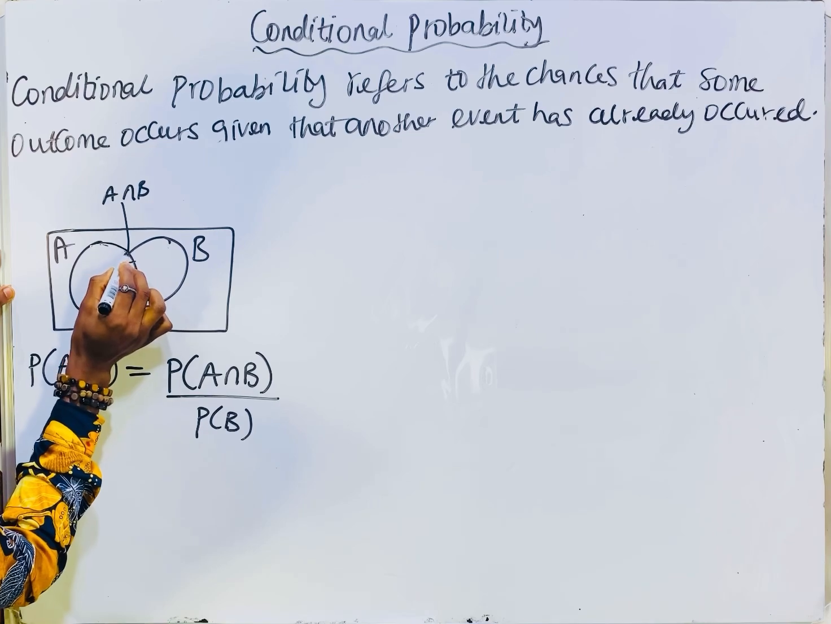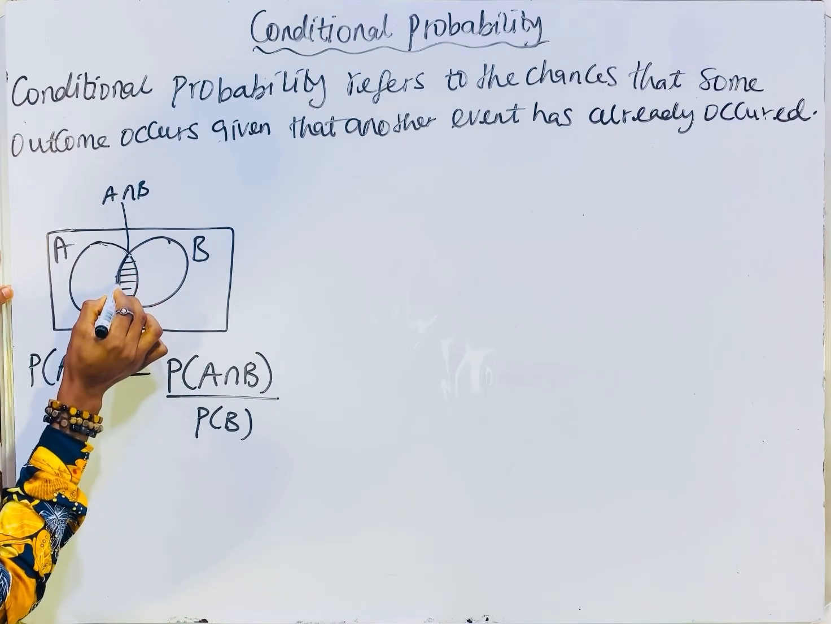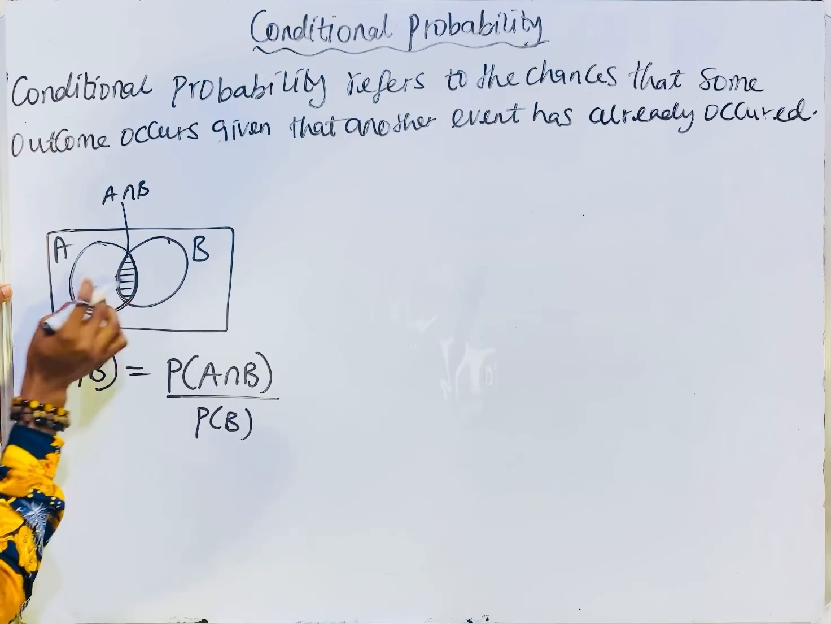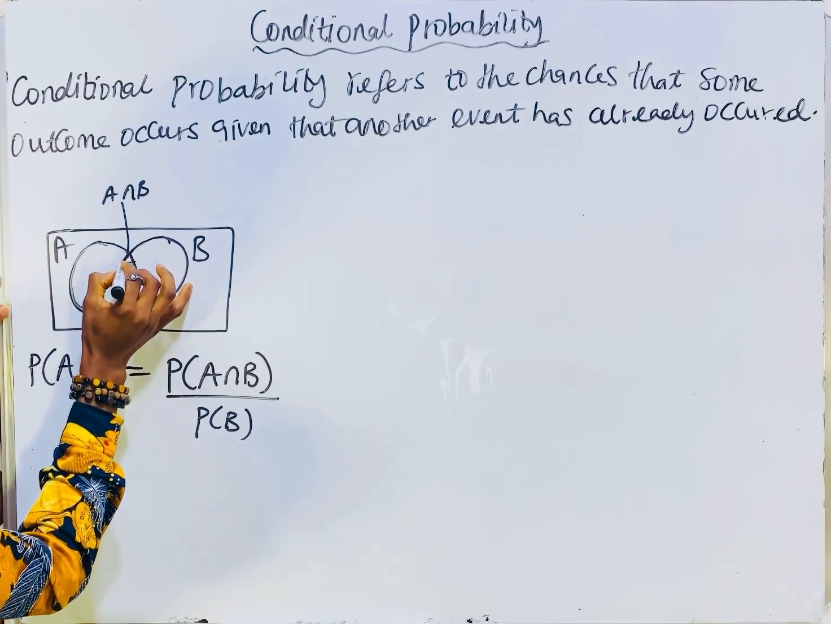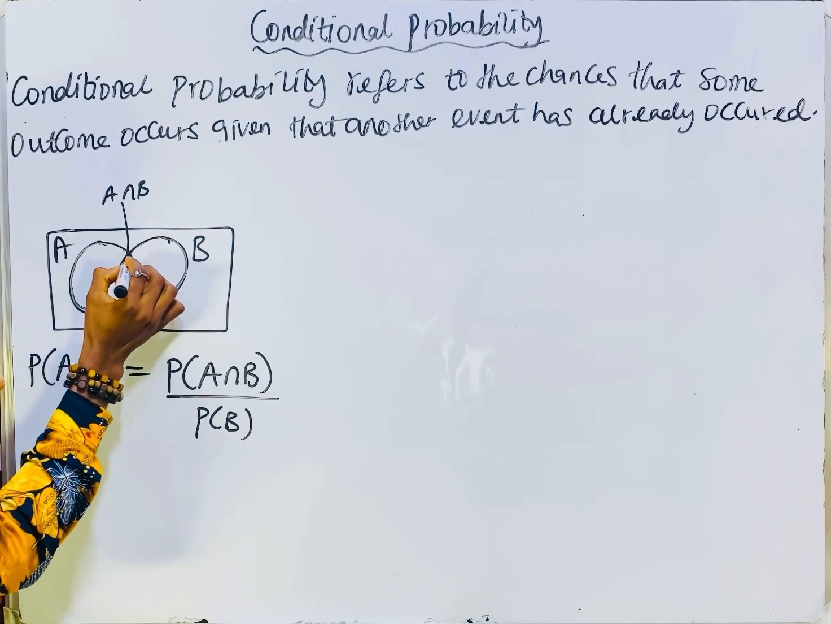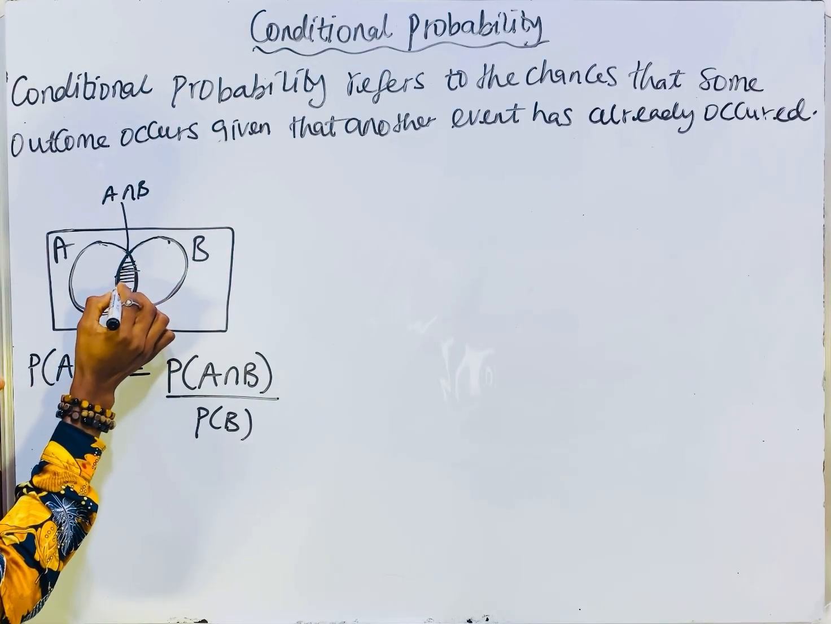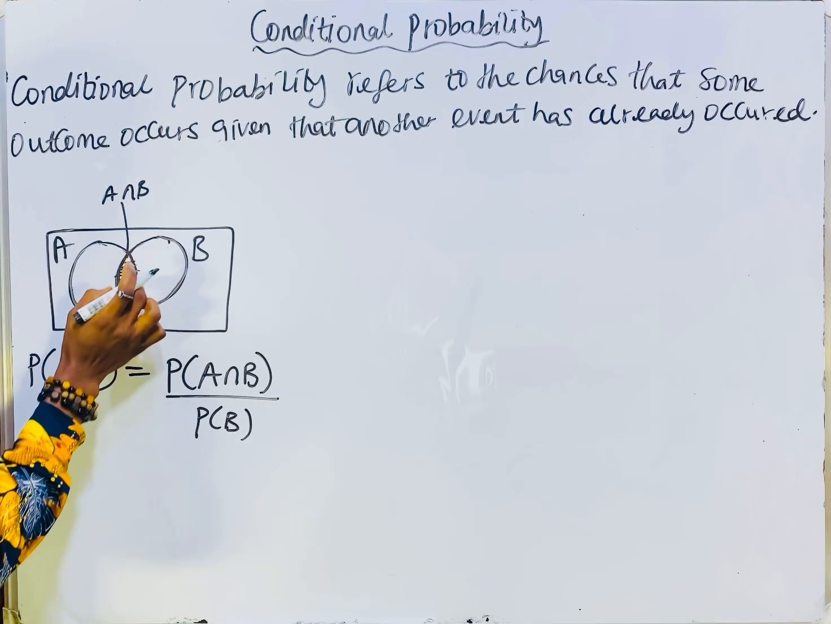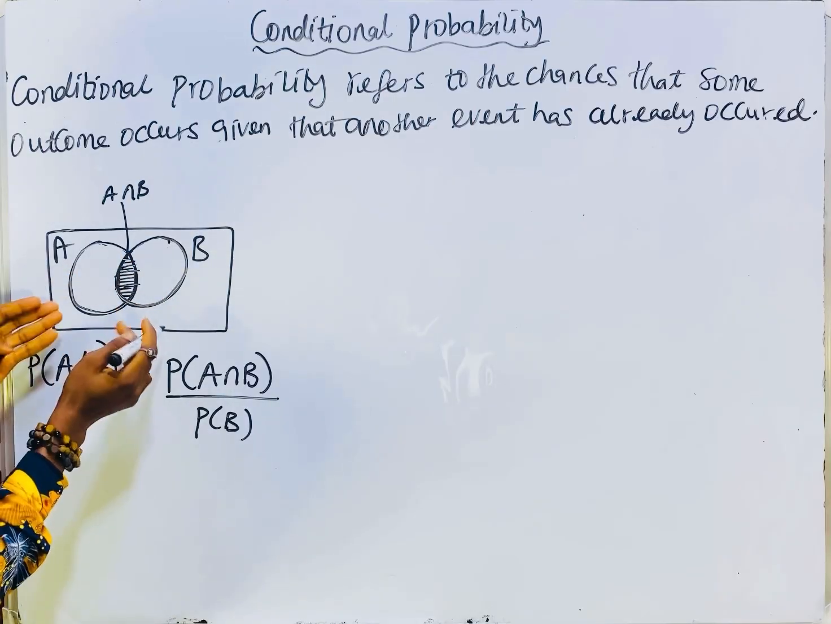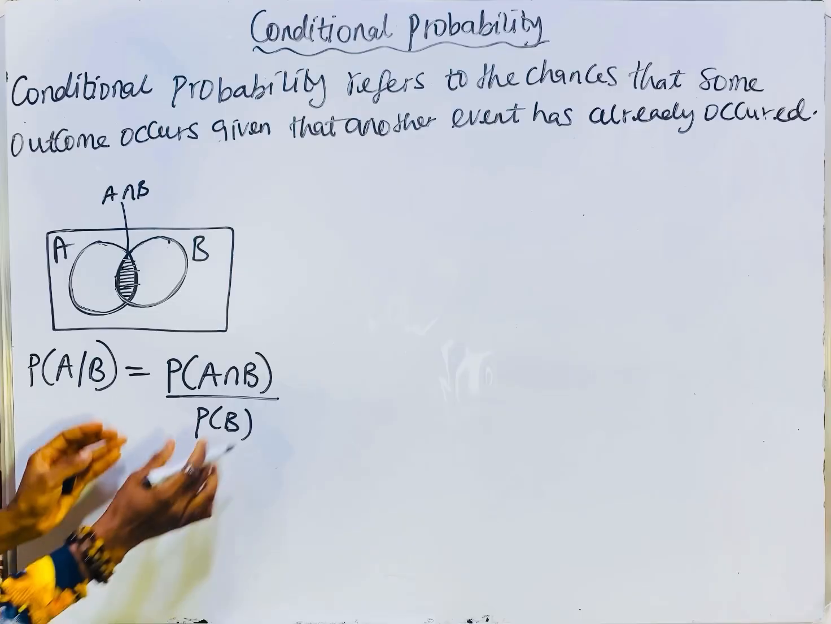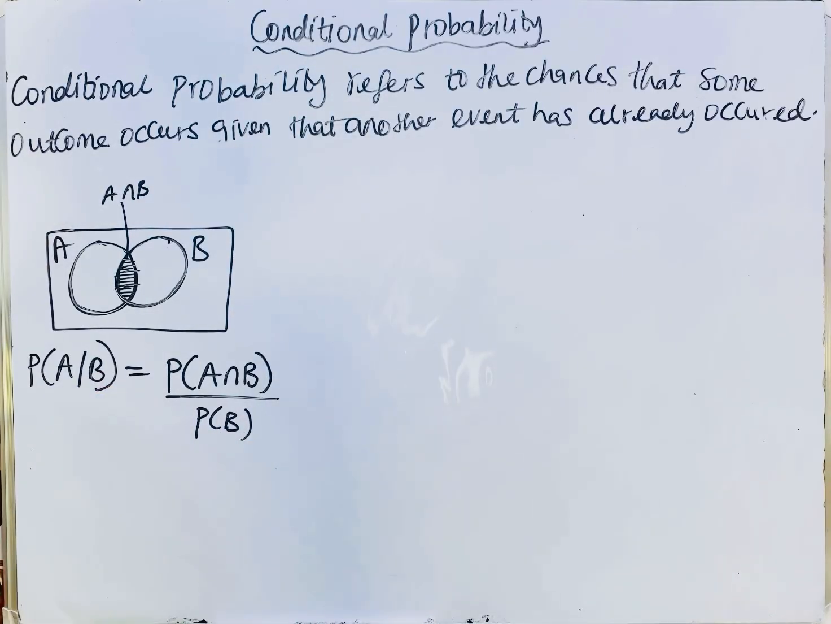How much of A is in B? To find how much of A is in B, we use their intersection, this place where they overlap. So how much of A is in B simply means their intersection. That's how we derived this formula.